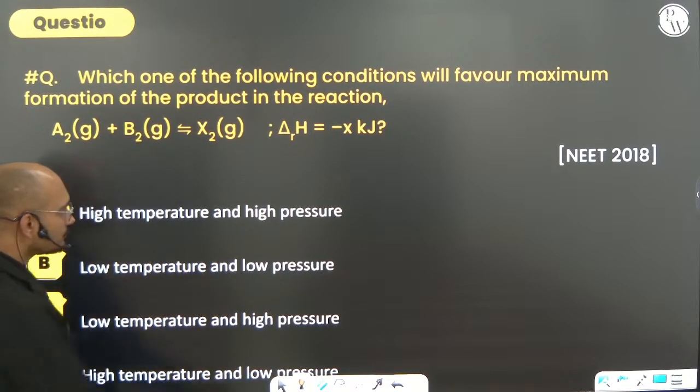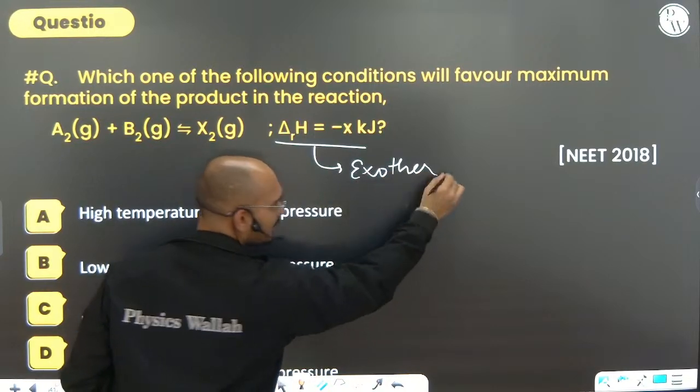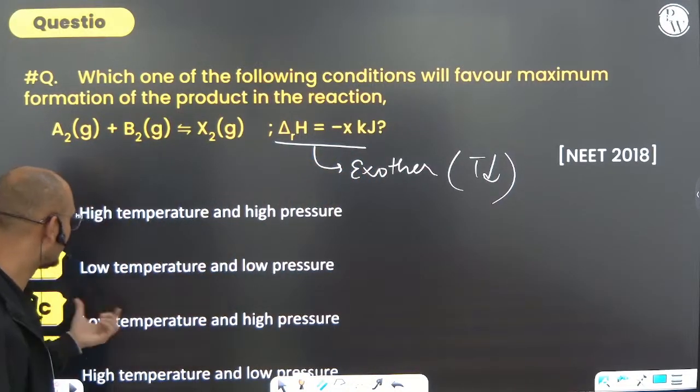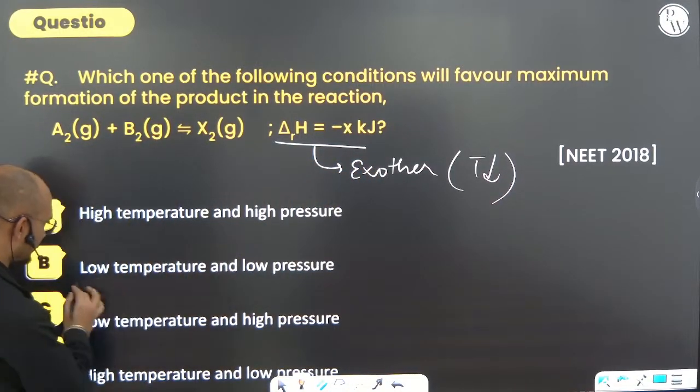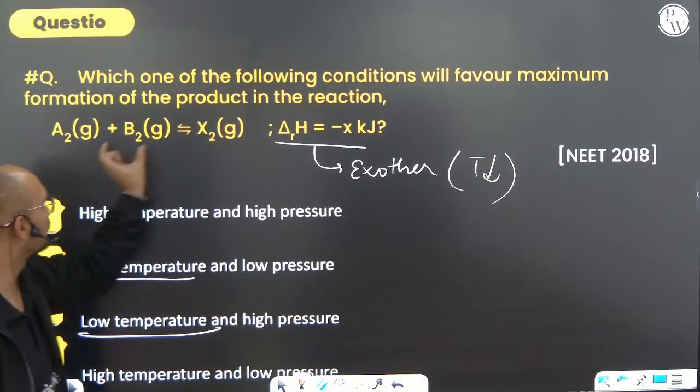Okay, delta H is negative, which means it is exothermic. An exothermic reaction means the temperature should be low. So low temperature. Only B or C is possible. Next, A2 + B2 to 2 AB.